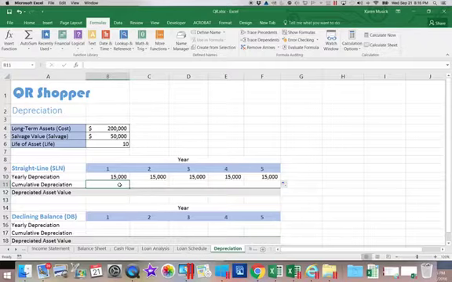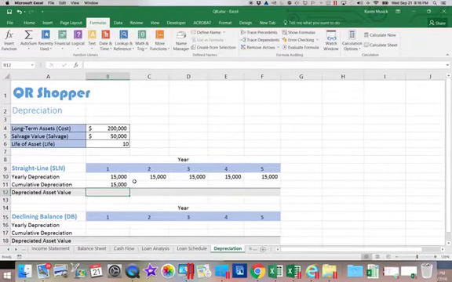If we sell it, then it's going to impact the entries that we need to make. And we also need to make sure that we don't take more depreciation than we should. So what we're going to do, we are going to say it's equal to this year's depreciation.